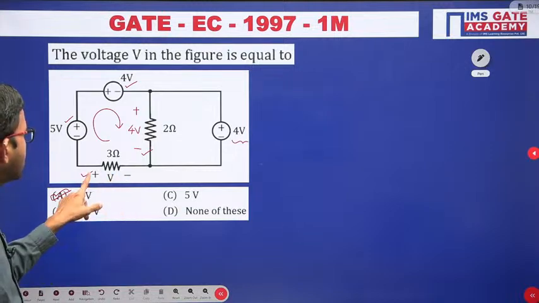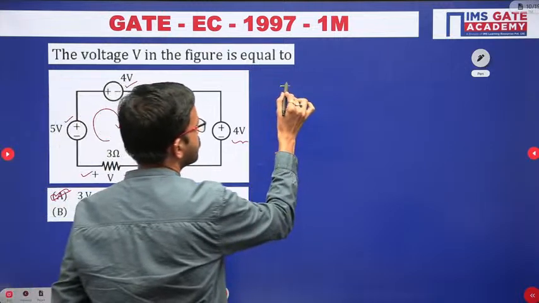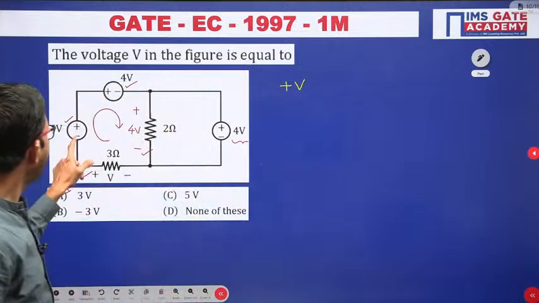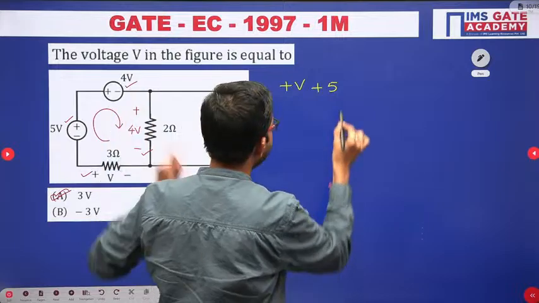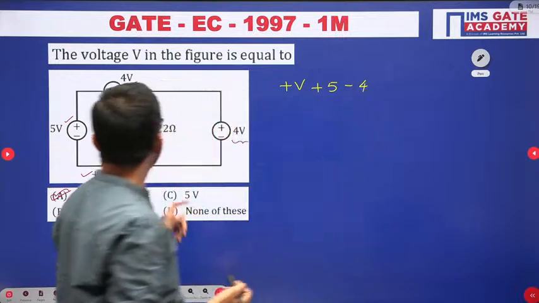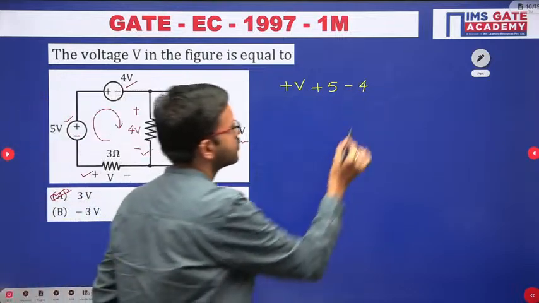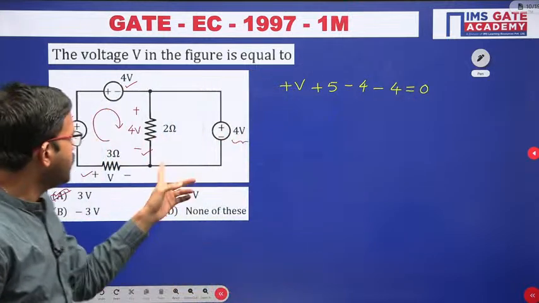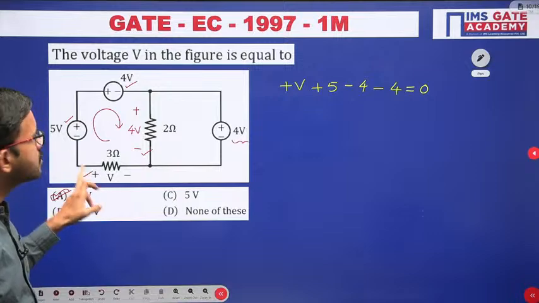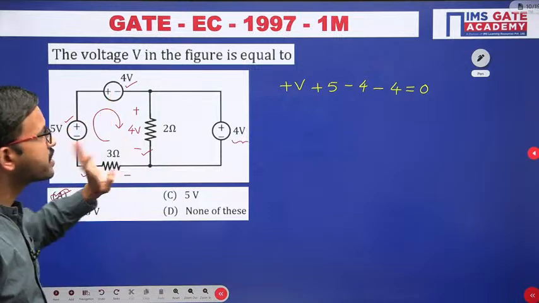Minus 2 plus, plus V. Then minus 2 plus, plus 5. Then plus 2 minus, minus 4. Then plus 2 minus, minus 4 is equal to 0. For every element, I have considered the second polarity. Plus, plus, minus, minus, that's all.